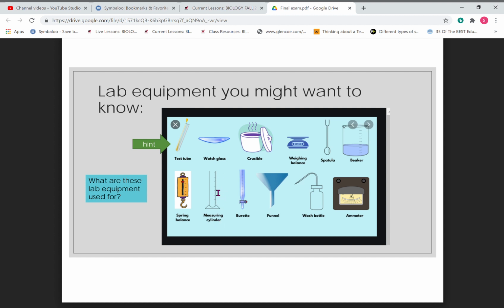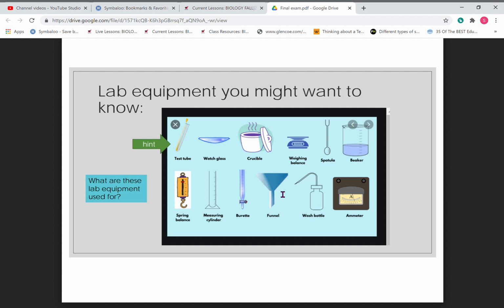It has the measurements on the side. It's more accurate than a beaker, so you'll see people use this when they're trying to be precise. And this they can use where you're just kind of eyeballing it. A burette is used for experiments that you're going to titrate. So you can open this valve and things can drop one at a time in there.